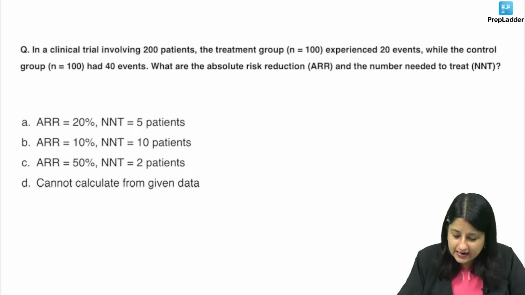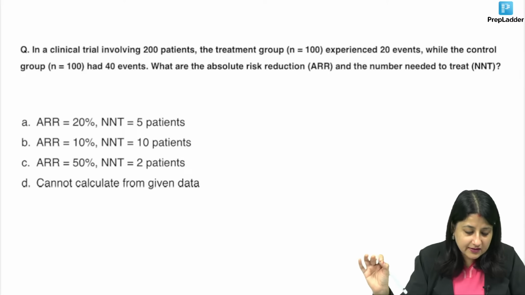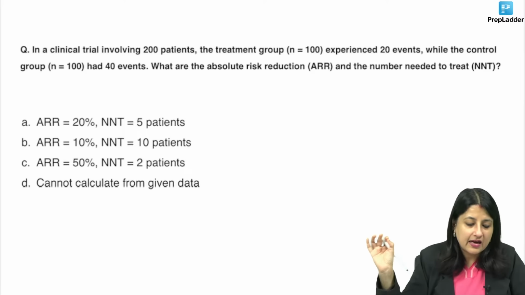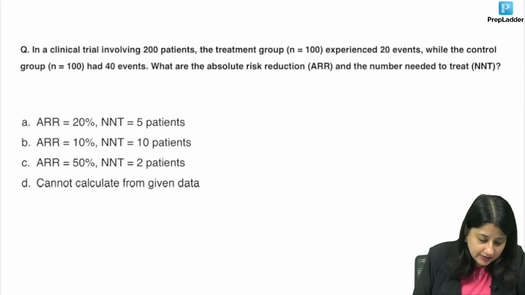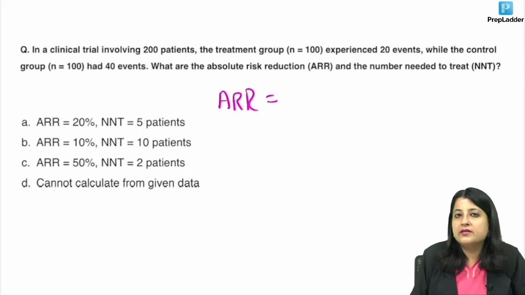In a clinical trial involving 200 patients, the treatment group experienced 20 events while the control group had 40 events. What are the absolute risk reduction and the number needed to treat? Now I just wanted to revise the formulas over here. Absolute risk reduction, what is the formula?